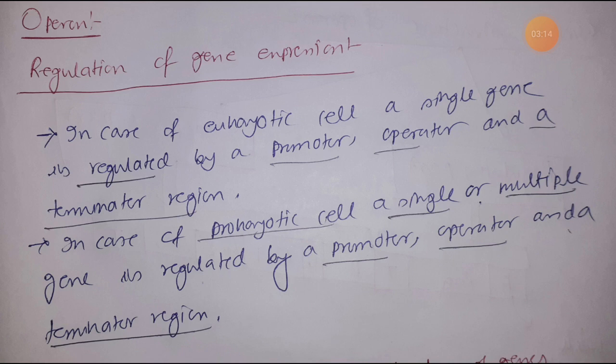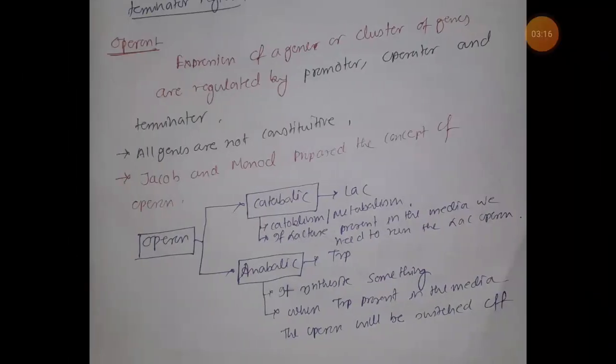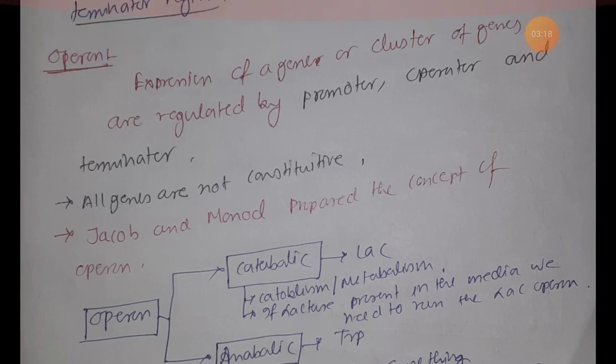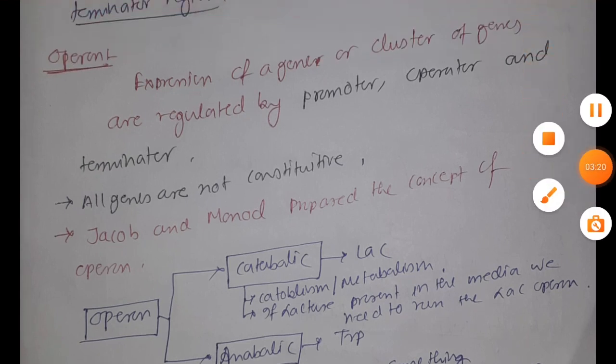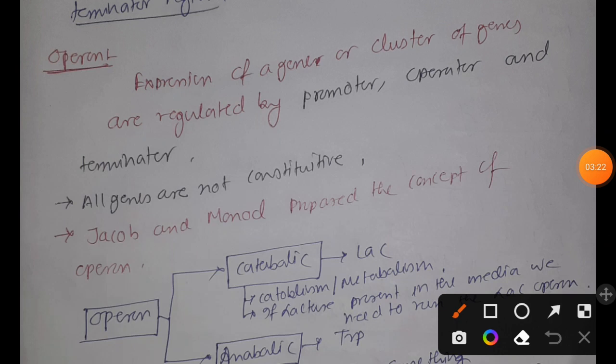Now let's move to the next slide. So this is the operon. Operon means the expression of gene is regulated. The regulation of expression of gene with the help of promoter, operator and transcription terminator is known as the operon concept.